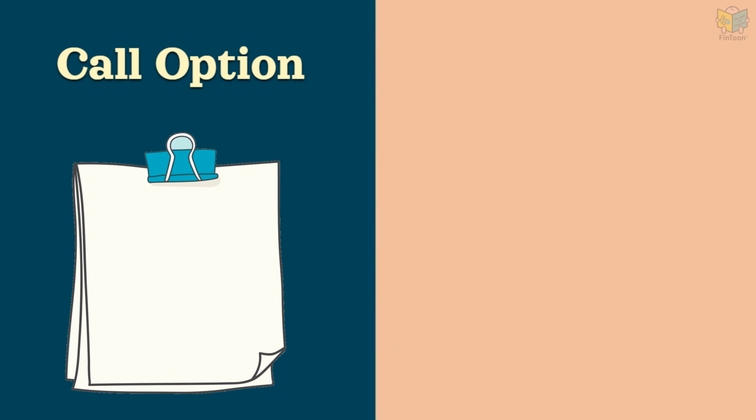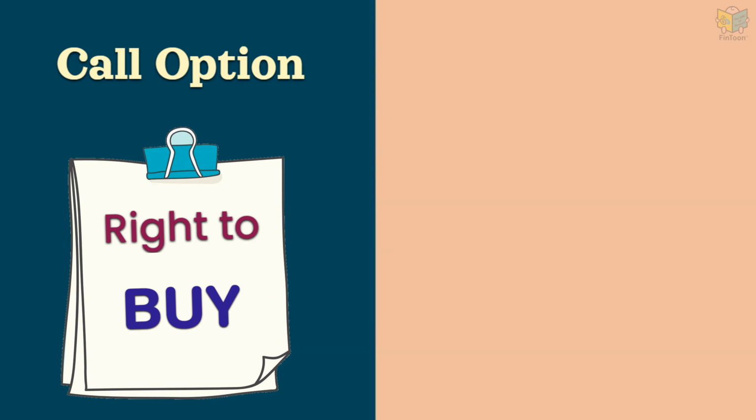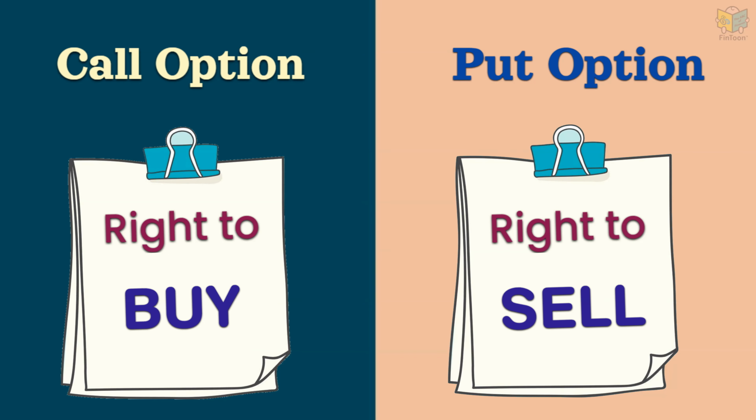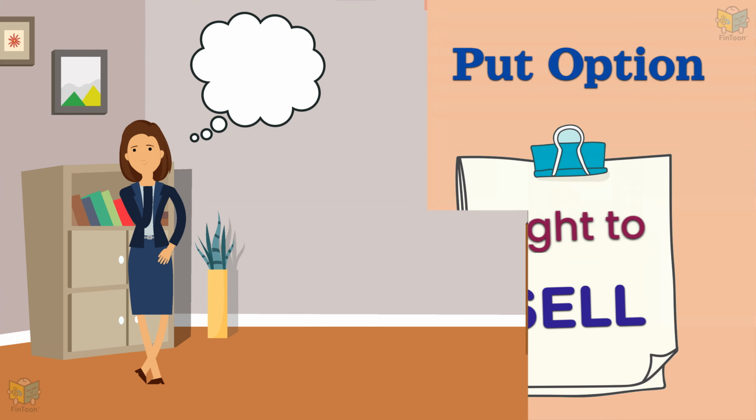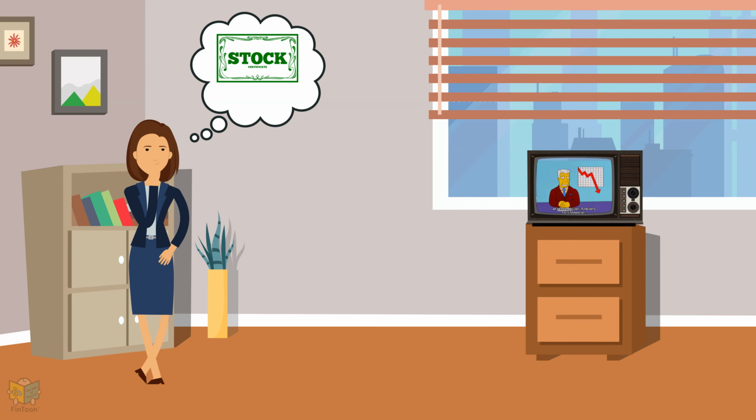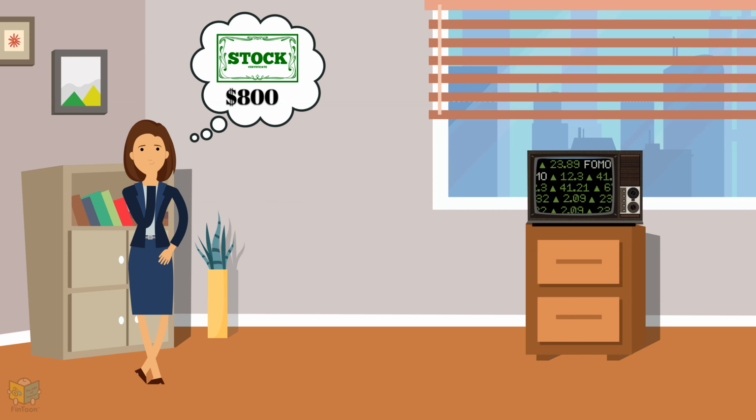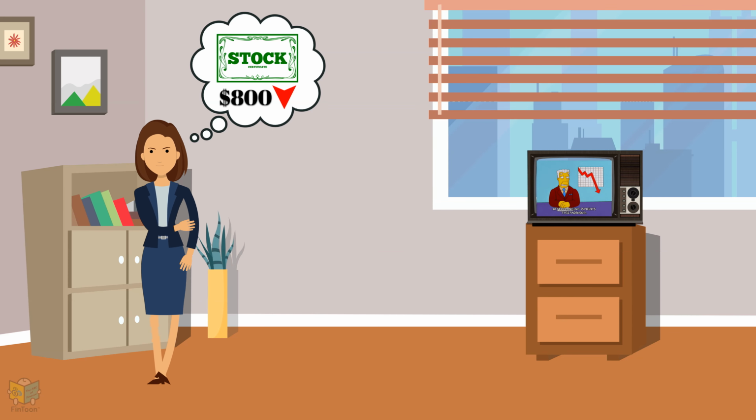Till now, we have learned about the call option, which is a right to buy the underlying asset. Now, let us learn about the put option, which is the right to sell the underlying asset. Miss Kim has an equity share currently valued at $800. She is planning to sell it after a month, but she is worried that the share price may fall.